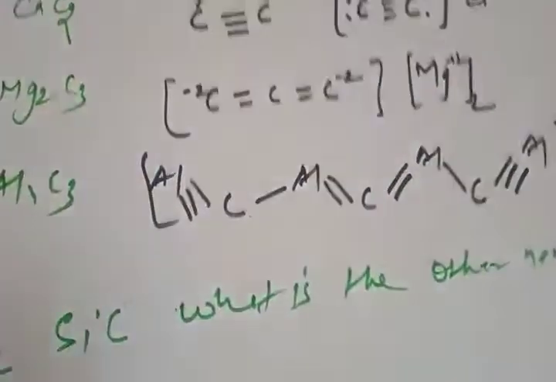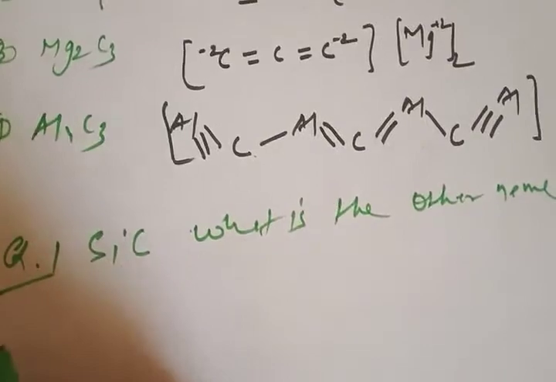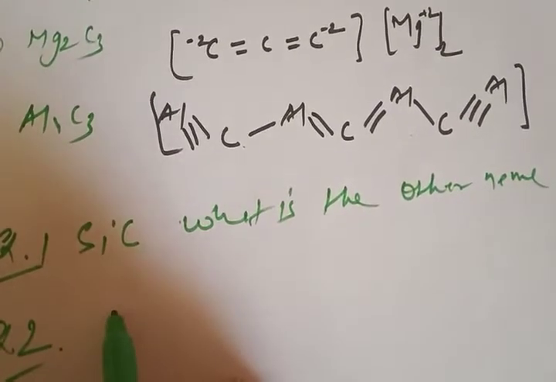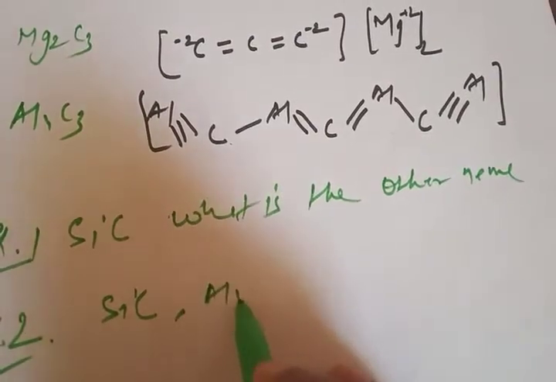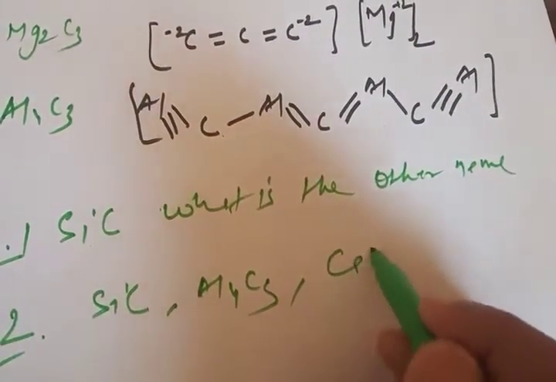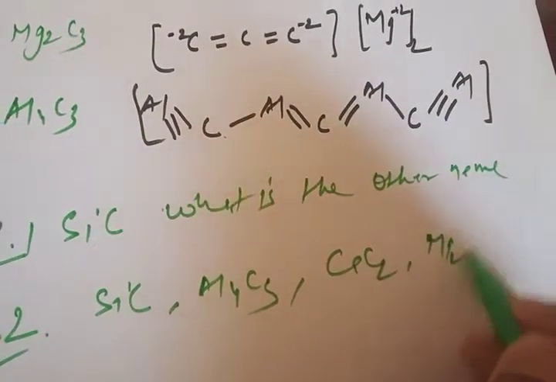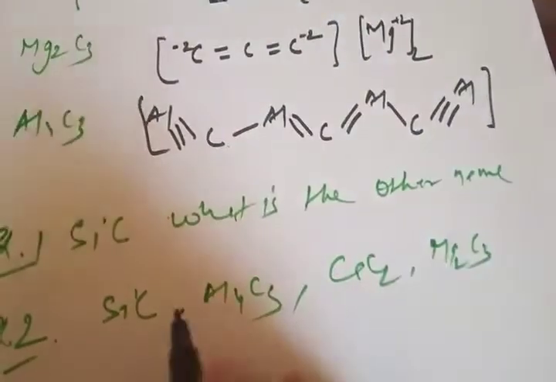We know that silicon carbide is the name, but what is the other name? And question number 2: SiC, Al4C3, CaC2 and Mg2C. Out of these 4, which one will give you methane?